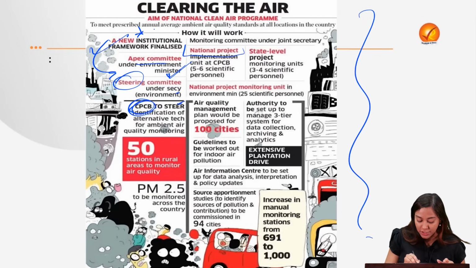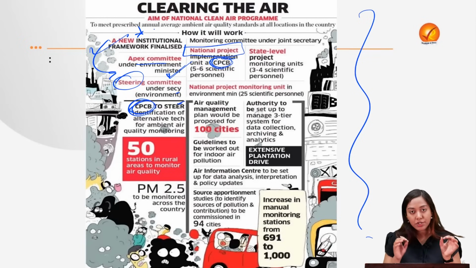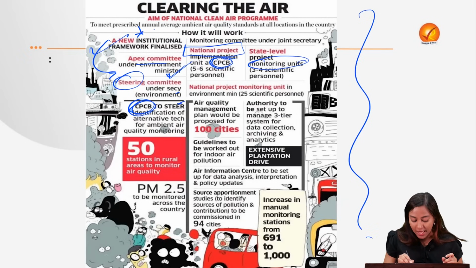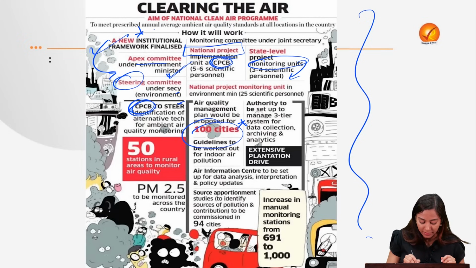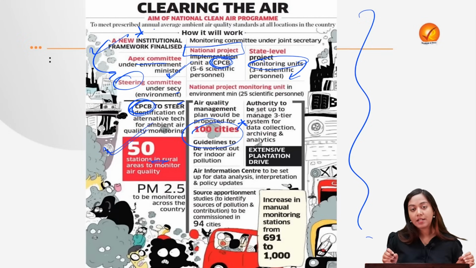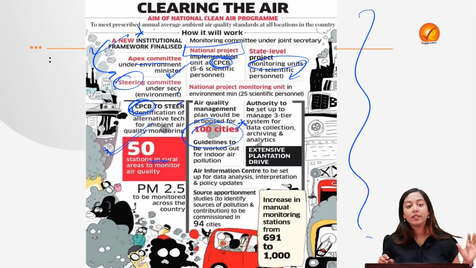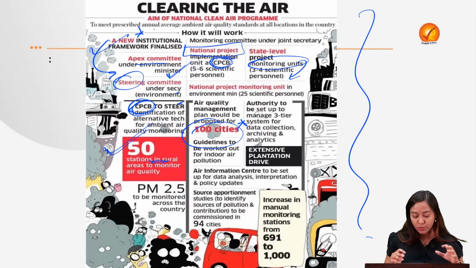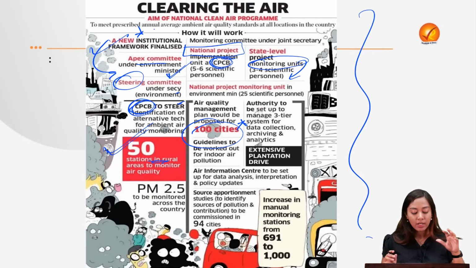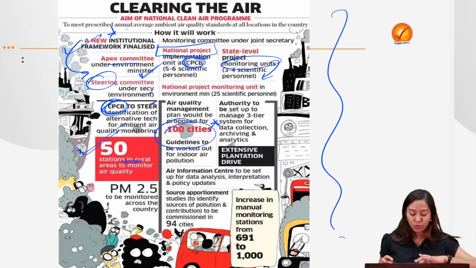At the national level, the implementation agency will be an implementation unit under the CPCB, and at the state level, there will be monitoring units having some scientific personnel. About 100 plus cities will be targeted, and then about 50 stations in rural areas will be established for monitoring the air quality. These are some of the provisions. You can have a more detailed understanding of it with the help of the handout that is given to you.